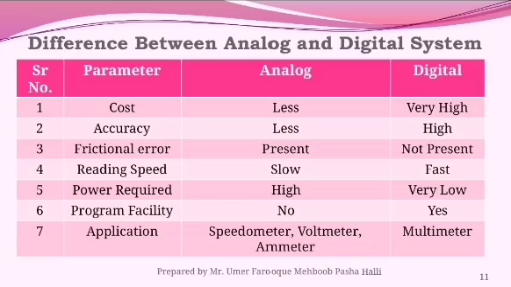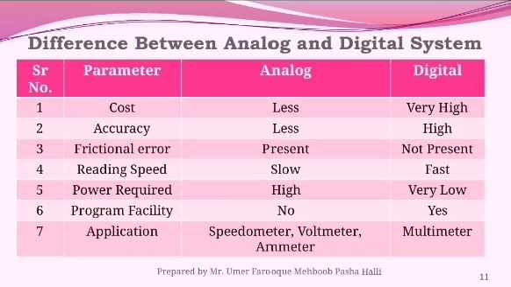Reading speed. In analog the reading is slow because a deflection occurs, and the deflection takes time to settle down, so it takes more time to show the reading. But in digital there is no fluctuation; it shows the reading directly.